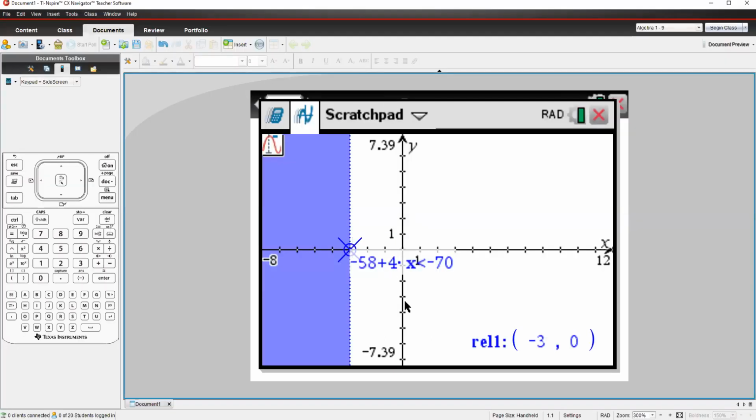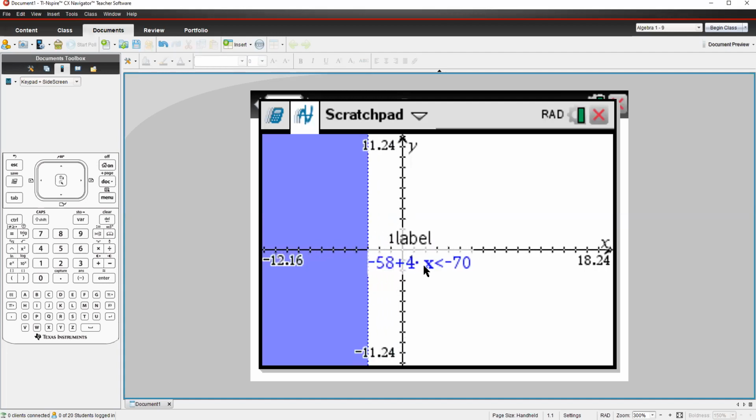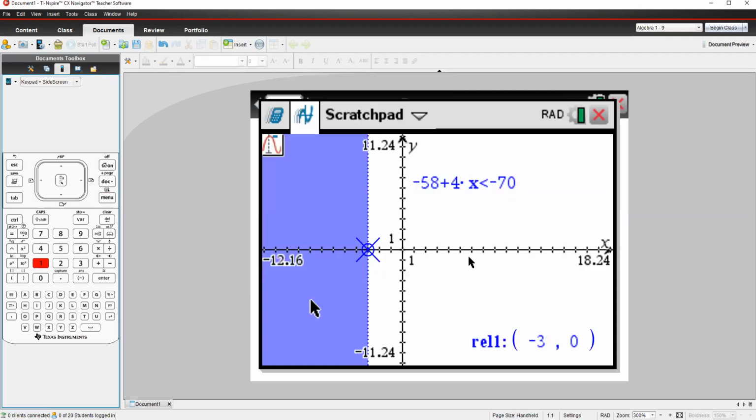So look, here is the equation. Now all I have to do, let me do menu 51 again. And you can see it says that the inequality is going to the left because everything over here shaded on the left is the solution. So this is saying anything to the left of a -3 is a solution. So this is how we would write it.